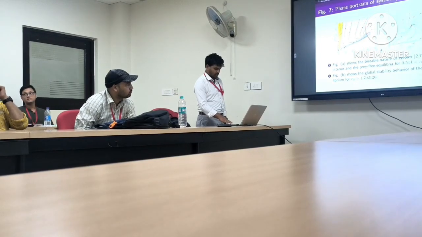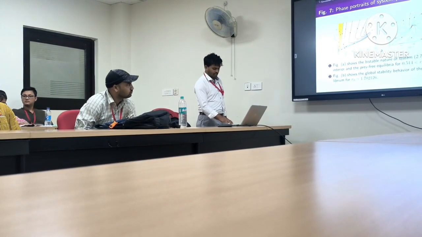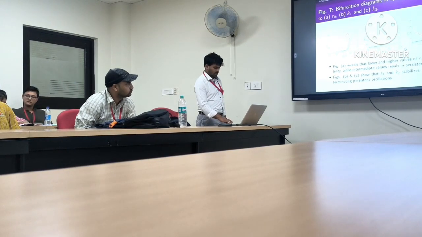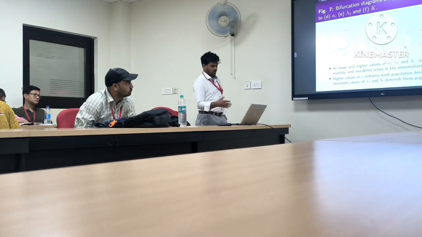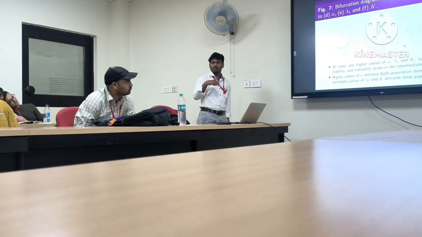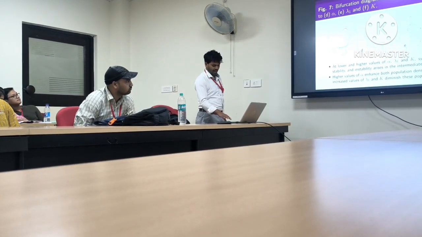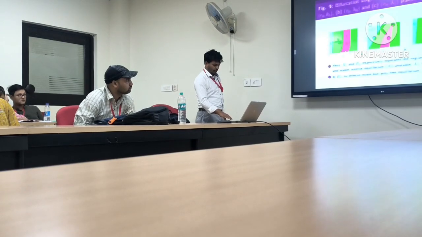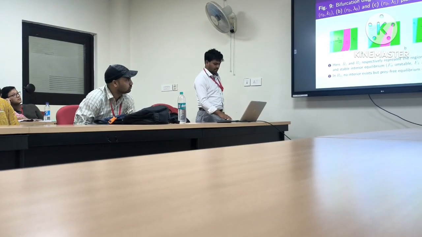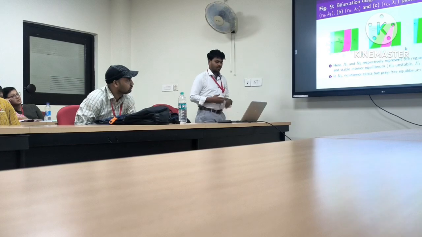So we show this bistability behavior by phase portrait, and we perform some bifurcation analysis with respect to some parameters to show how the dynamics change when we vary these parameter values. So we show the existence of saddle-node bifurcation, and we perform a two-parameter bifurcation diagram.